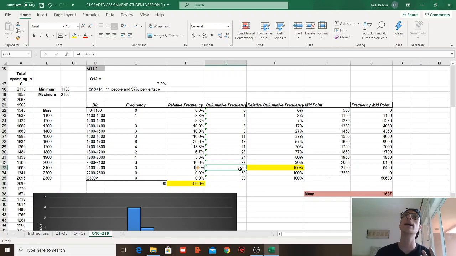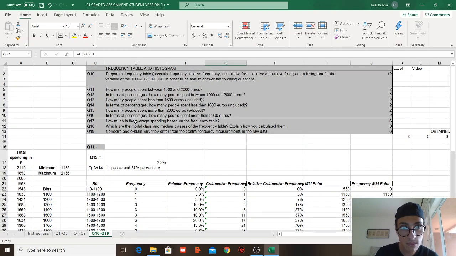Now to know how many people spent more than 2,000, we go to the 2,000. Okay, they were 27, and in total we have 30 people. If we take the difference between those two, we get 3, which simply can be looking at from the frequency. So we have 3, okay?